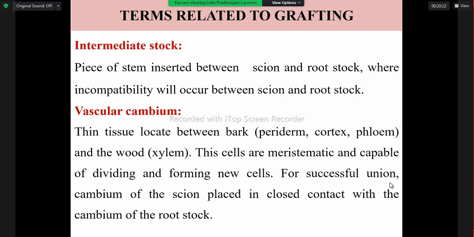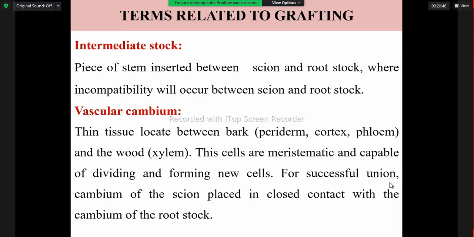Then we have to know about the vascular cambium, the thin tissue located between bark and wood. These cells are normally meristematic cells, in a position to divide and form new cells.